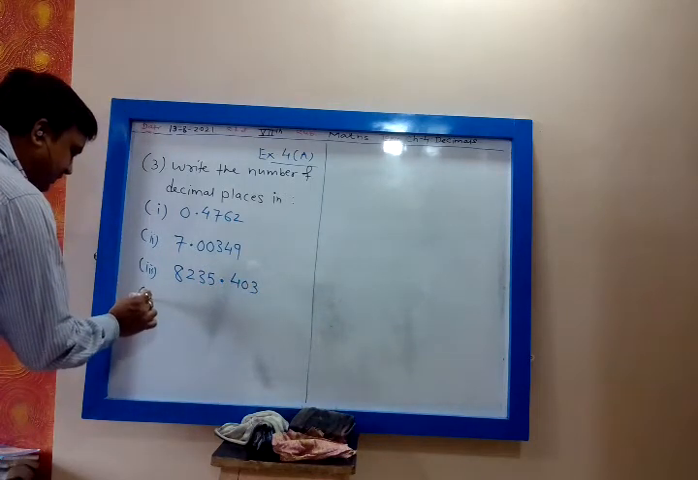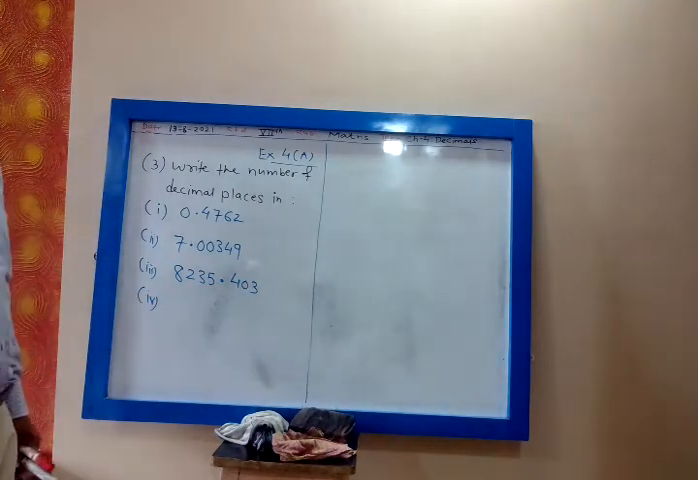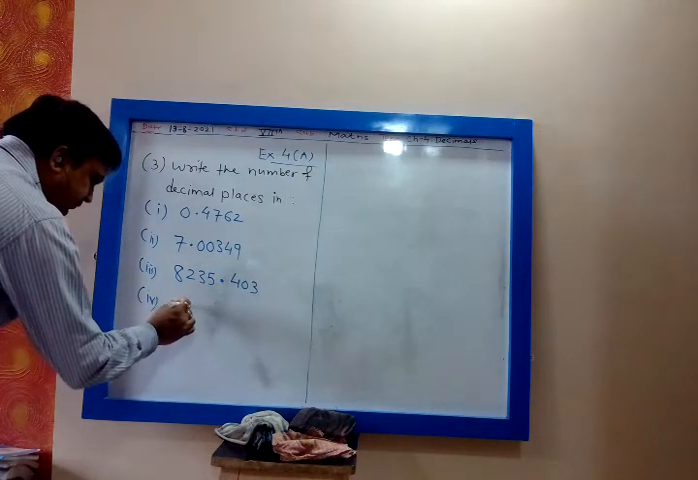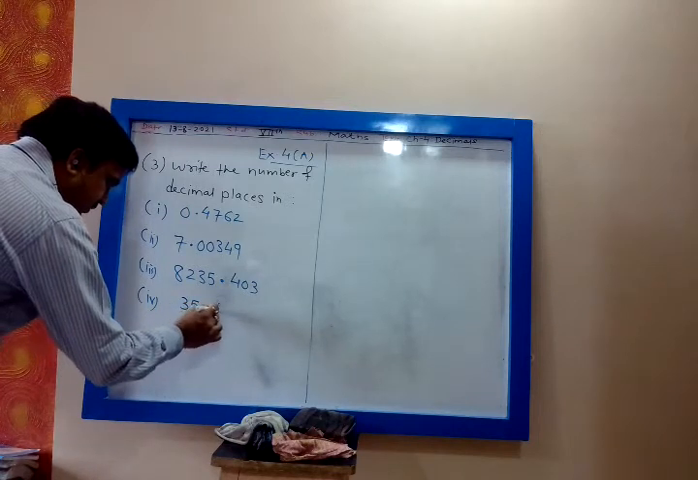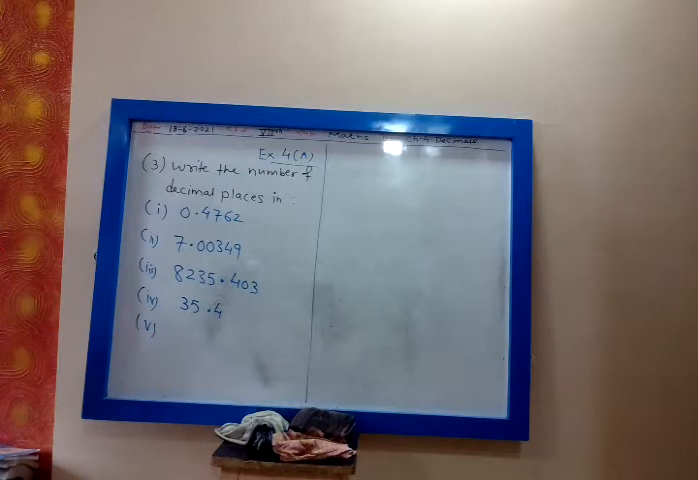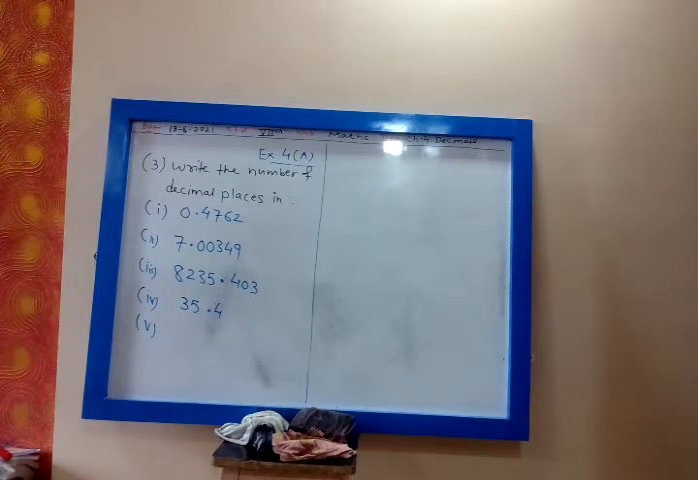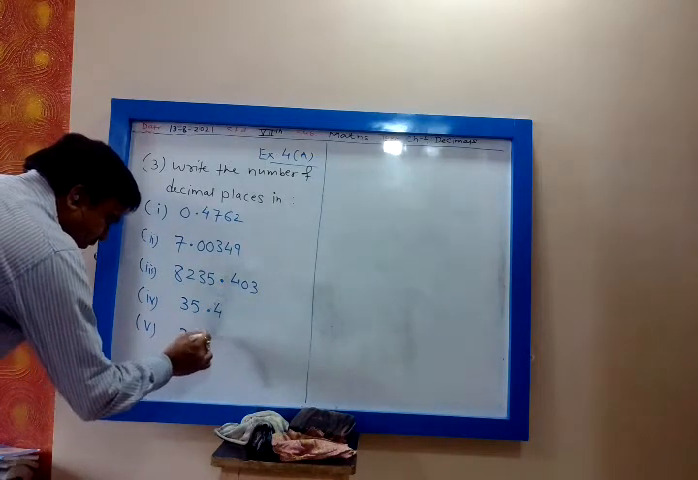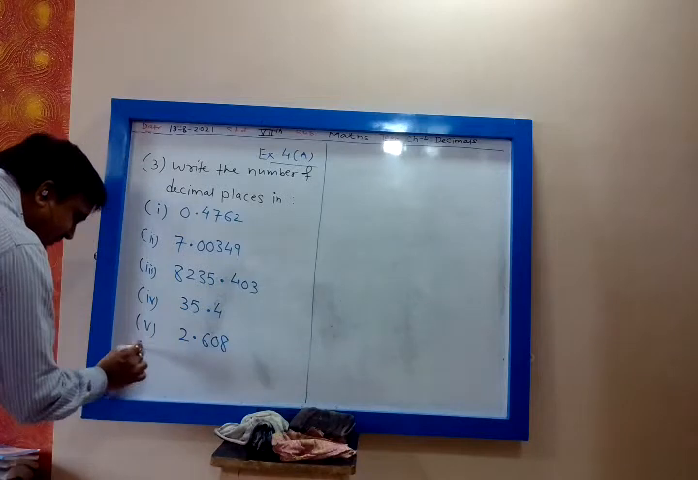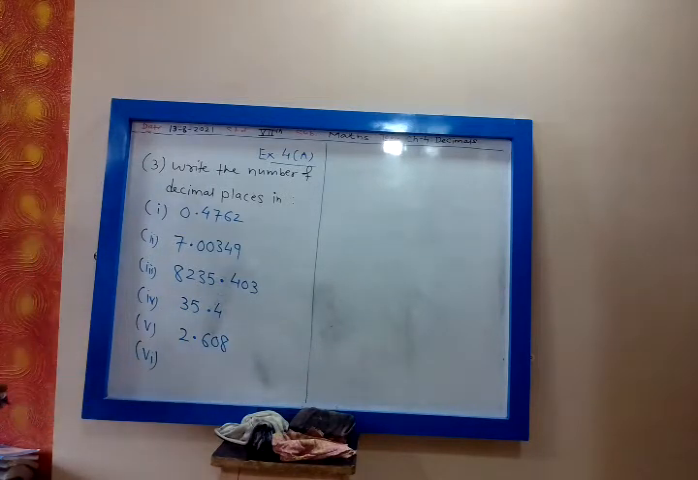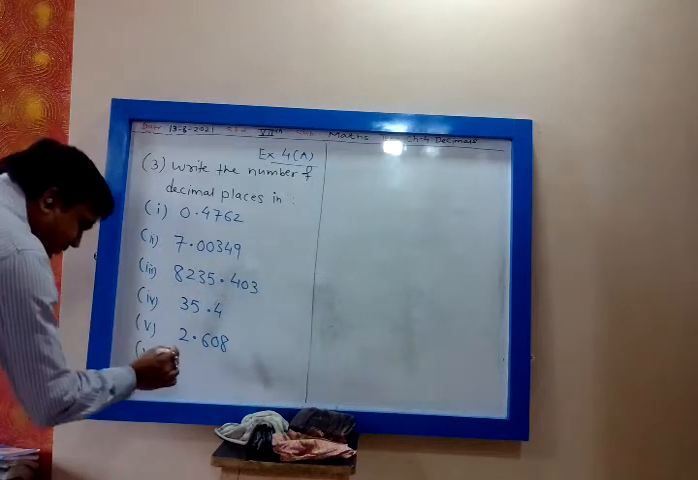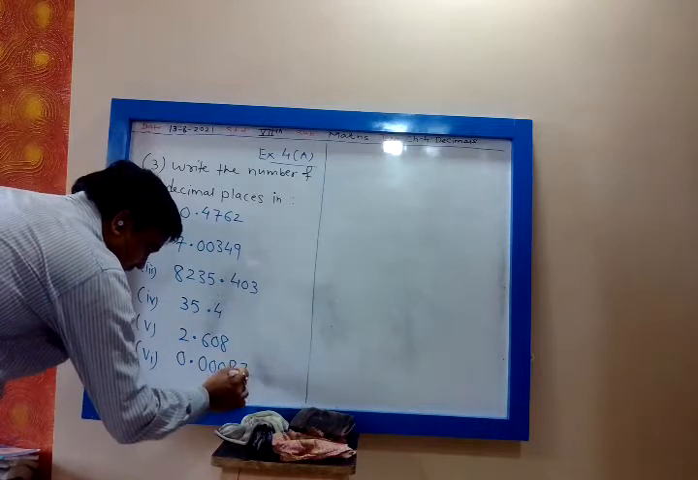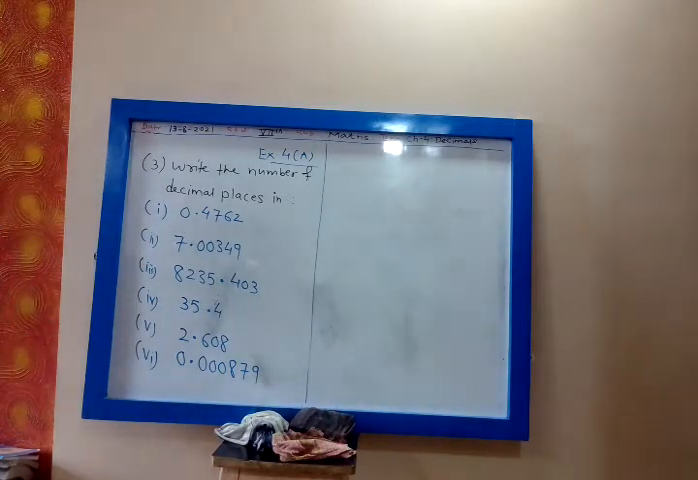Write the number of decimal places in the following. Then fourth, 35.4. Then fifth one, 2.608. Now sixth one, 0.000879.